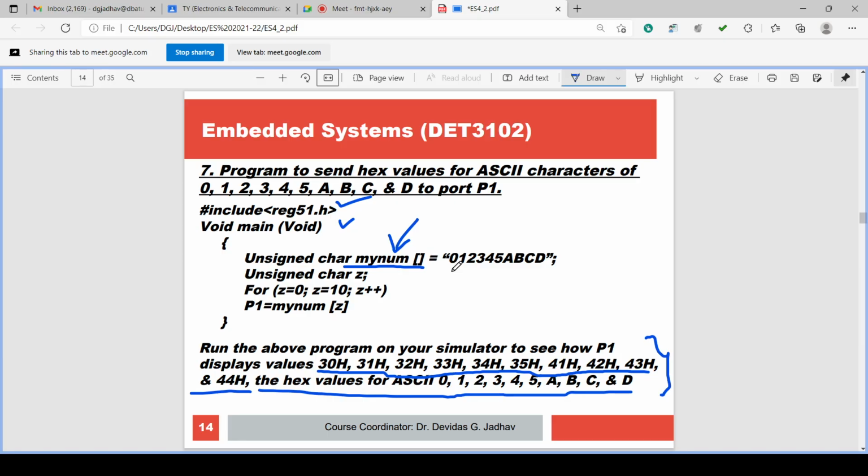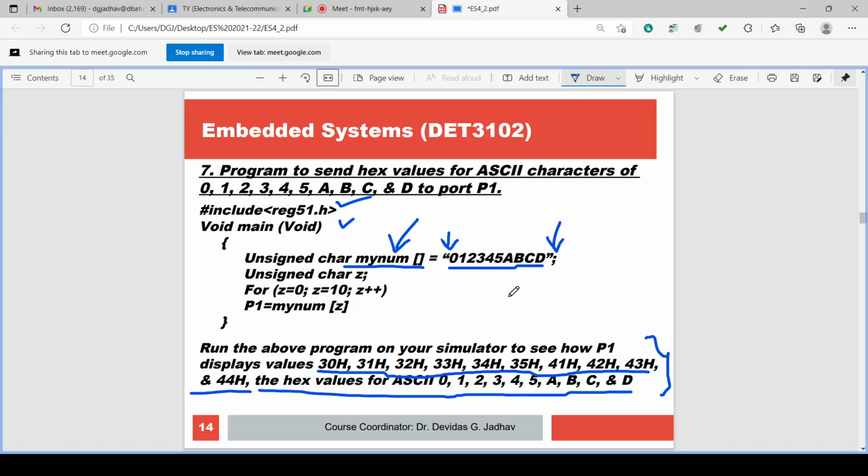And then it is equated with the elements of the array. If we equate it in the square bracket, it will become hex numbers. 0, 1, 2 will become hex. 0 will become 00H. 1 will become, sorry, 01H. 2 will become 02H. But we have put it into inverted commas.